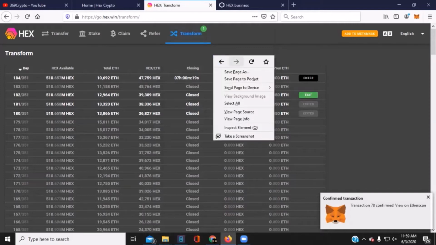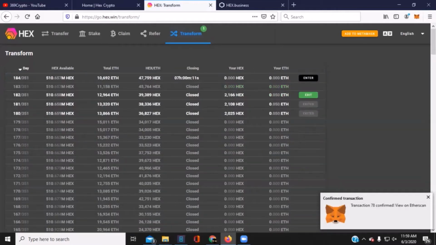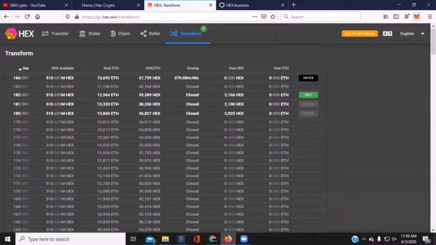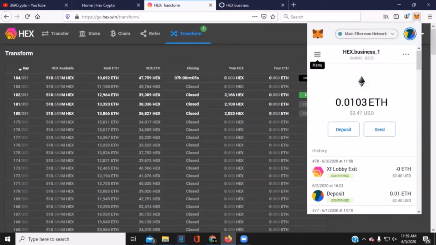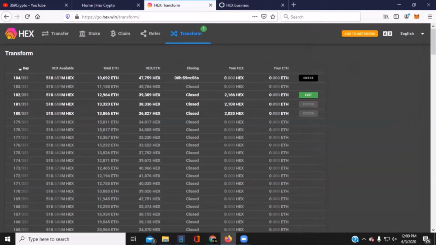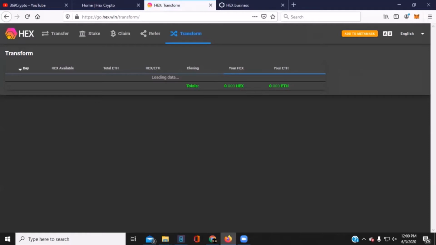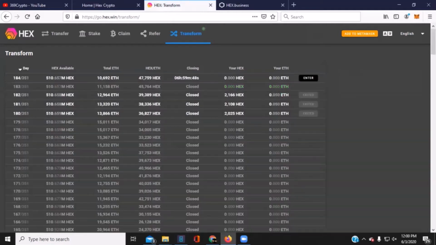What we can do here is refresh this page, and that will bump everything up and show us where we're at. It takes a couple seconds to sync with the blockchain. So that exit function is done. We'll take a look at our wallet here. See that the HEX has hit our wallet. We had a balance of about 3,000 before that. This page has yet to update, so we'll refresh this one more time. As you can see, the blockchain sent the freshly minted HEX tokens to our wallet before the UI, the website, could catch up. So this is the actual minted token transformation that we just exited.